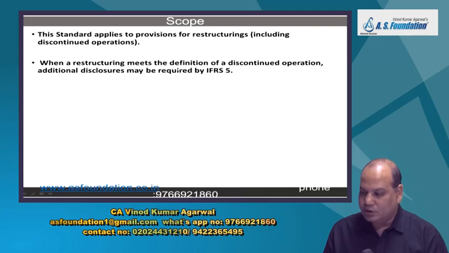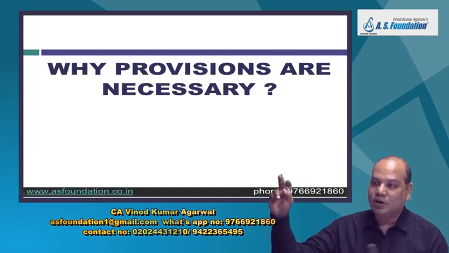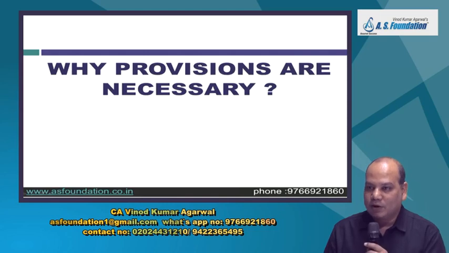When a restructuring meets the definition of discontinued operation, additional disclosure will be given as per IFRS 5. So it is restructuring as well as a discontinued operation. The disclosure of this standard will also be applicable, and the disclosure of IFRS 5 will also be applicable for discontinued operations.